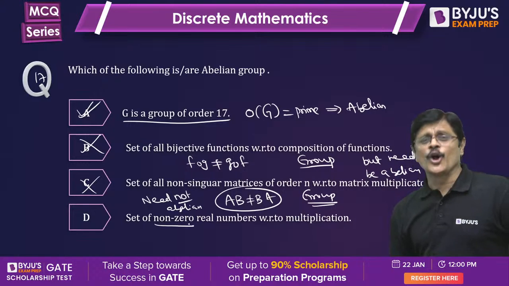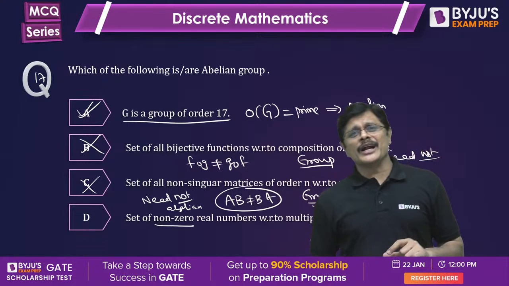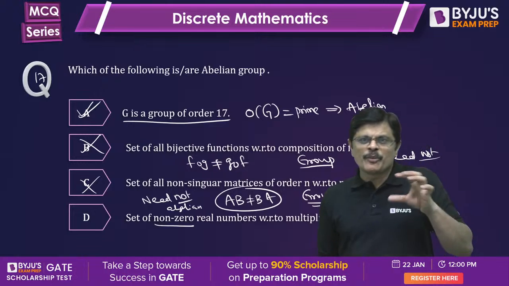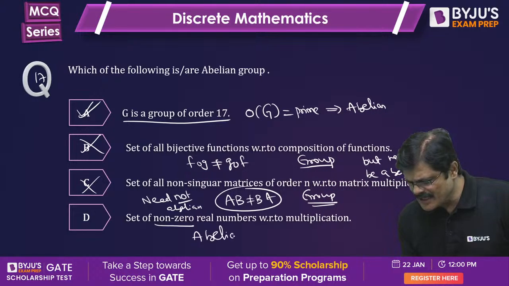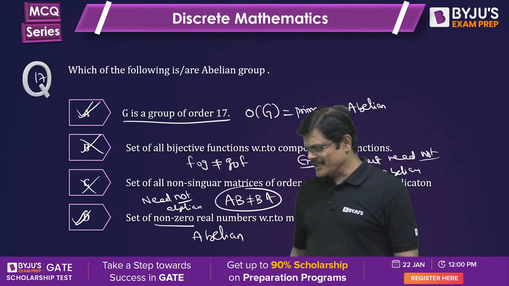Now, set of all non-zero real numbers. Obviously, if 0 is included, inverse does not exist, so it becomes only a monoid. But if you remove that 0, it becomes better and it becomes an abelian group, my dear friends. So A and D are the correct answers.